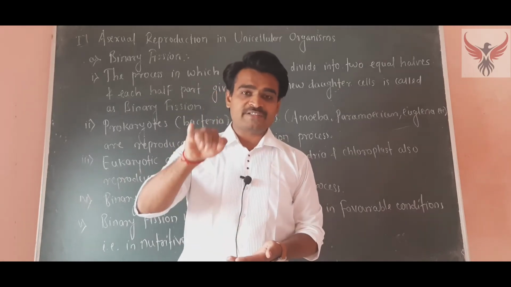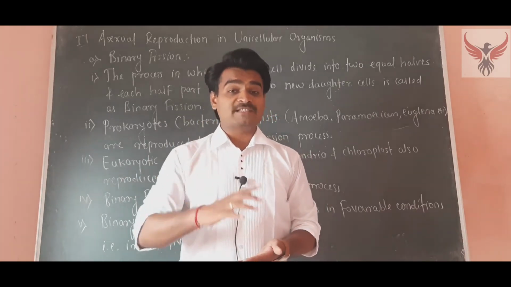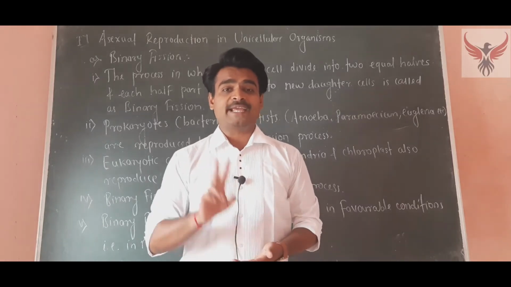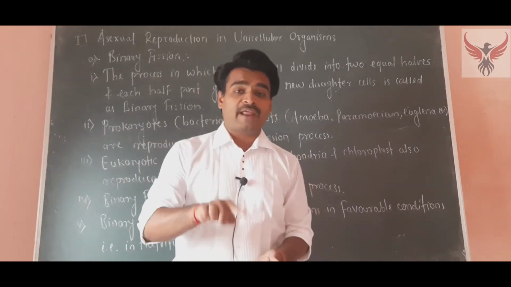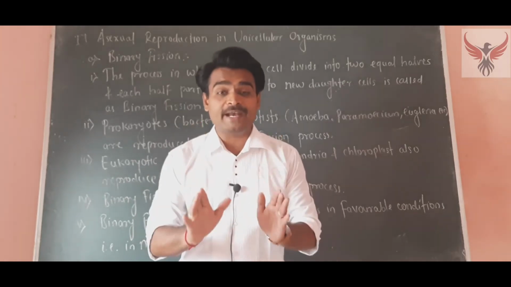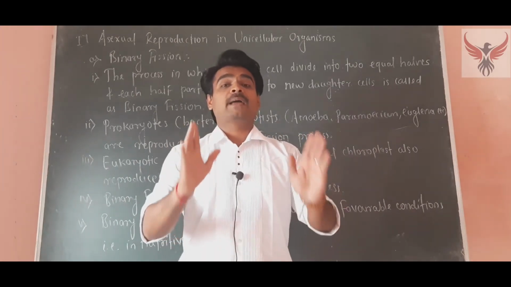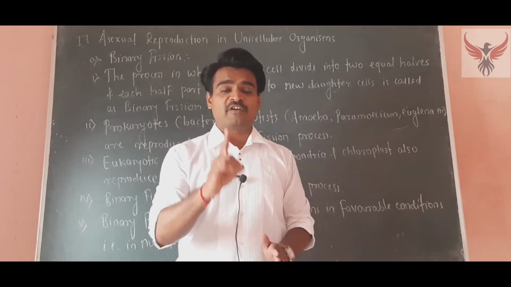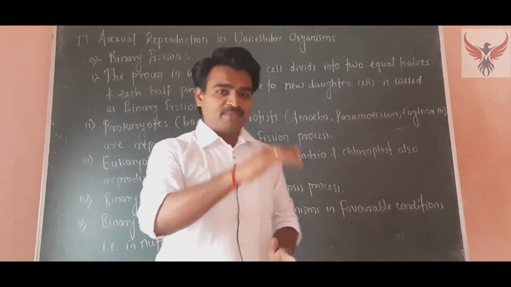Inside the eukaryotic cell, various cell organelles are present. Among them, the first is mitochondria and the second is chloroplast. Mitochondria and chloroplast are both divided, or reproduced, by the binary fission process. So this is a very important point in the case of eukaryotic cell organelles.